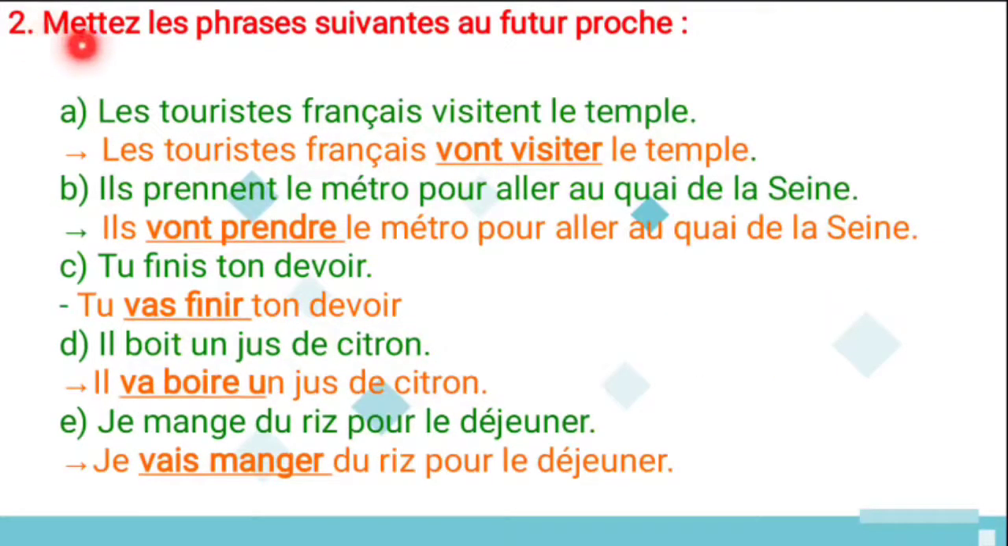And move to the second one. Mettez la phrase au futur proche. So put the verb in future tense, that is near future.